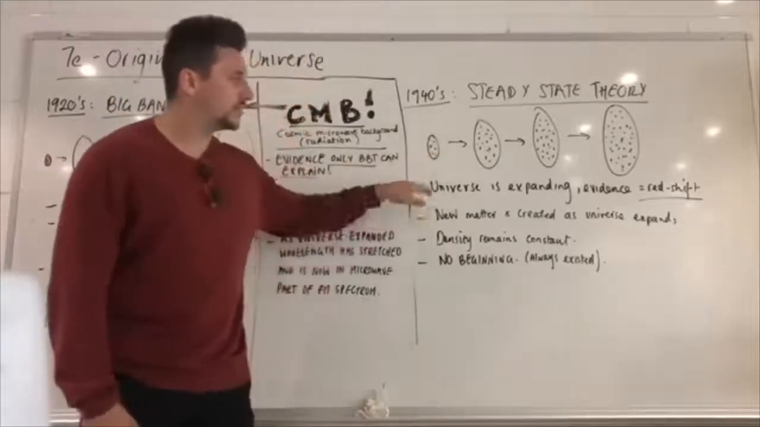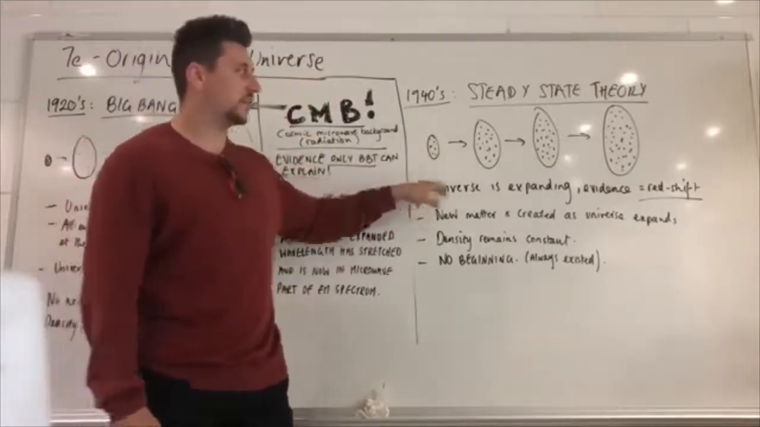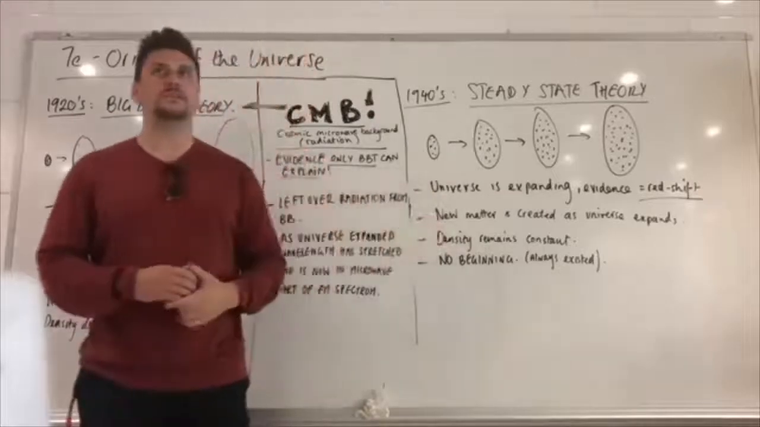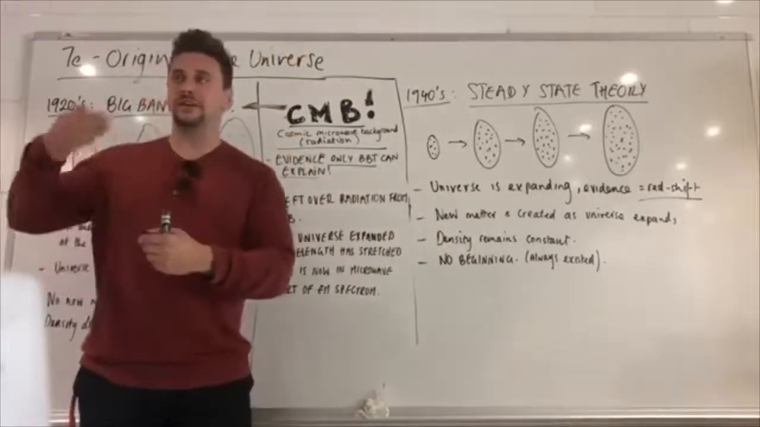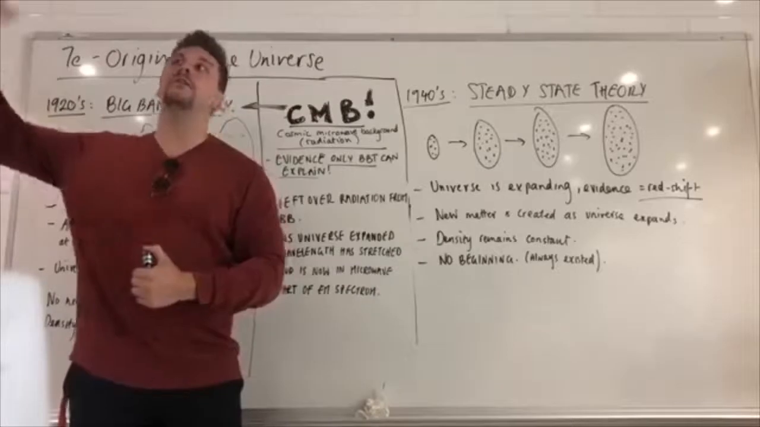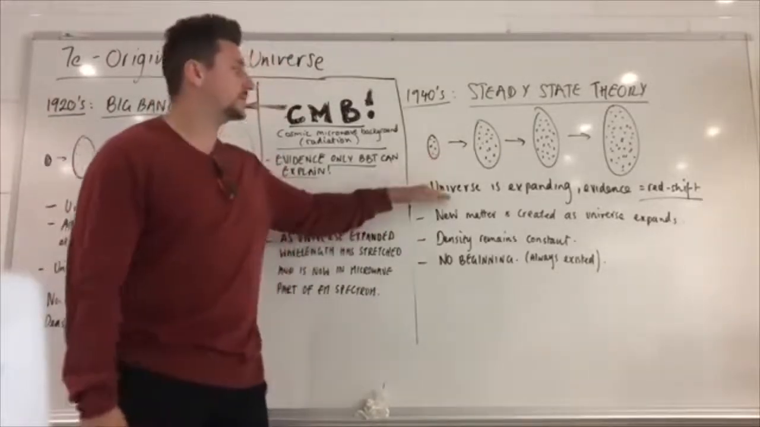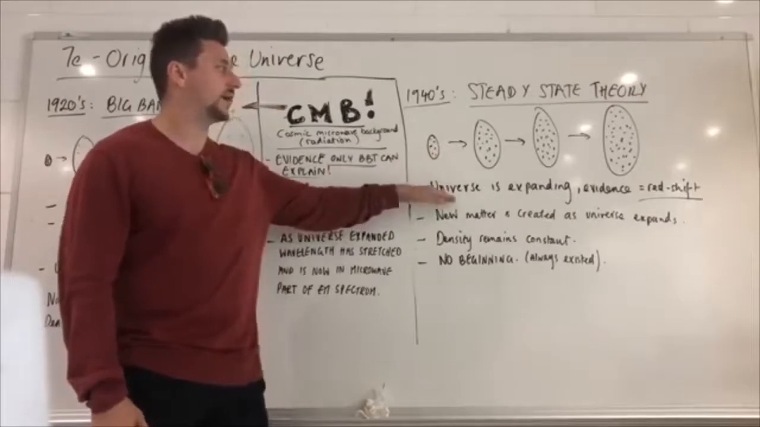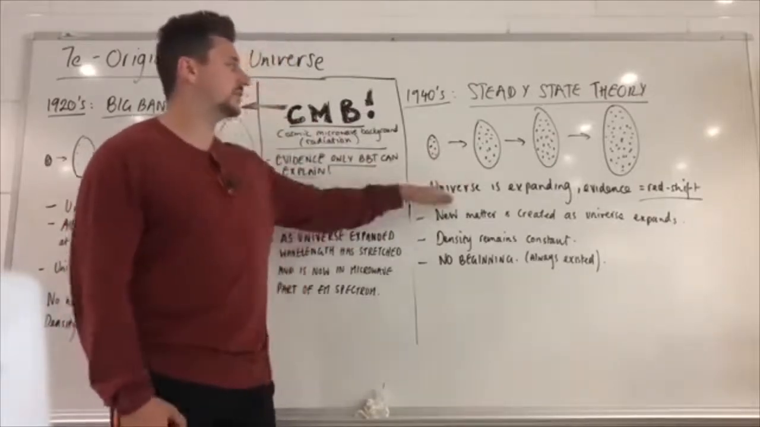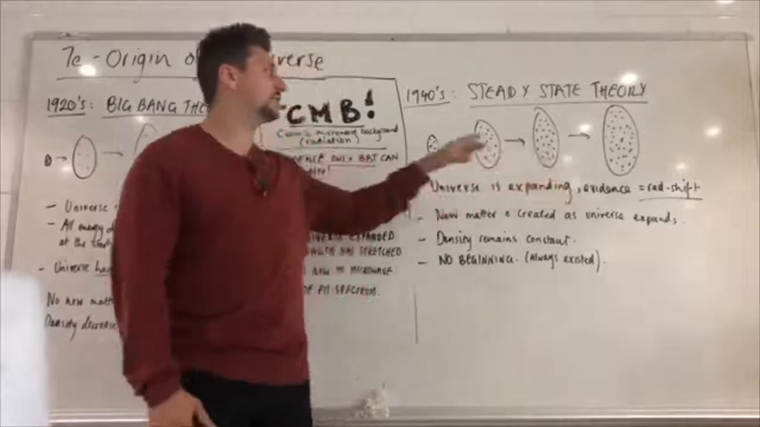It does agree that the universe is expanding. Okay? They cannot disagree with the evidence of redshift. Everybody is seeing that the distant galaxies are moving away, and the further they are, the faster they're moving. So redshift also has to be explained in the steady state by the universe expanding. So they both agree that the universe is expanding, evidence for which is redshift.